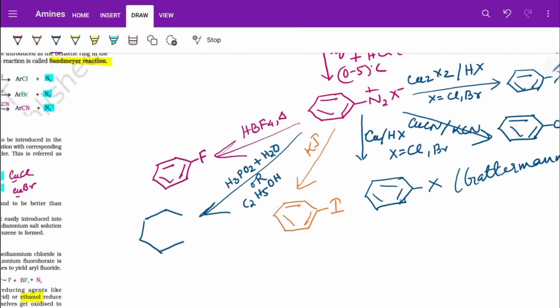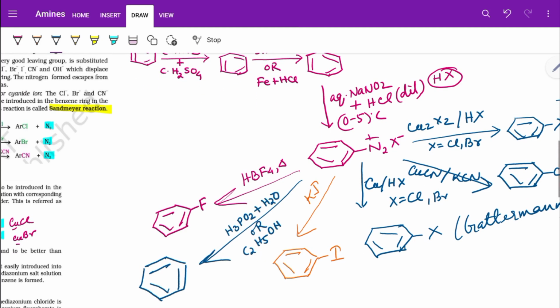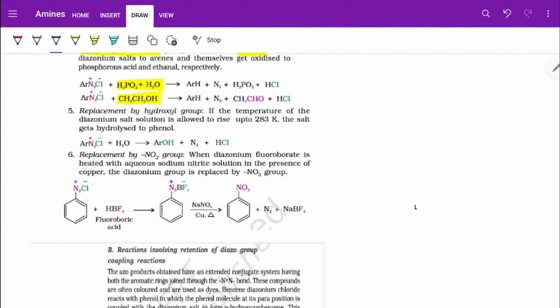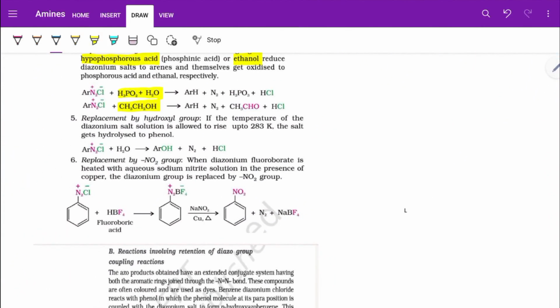Isn't it so much fun that you start with benzene, go to nitrobenzene, go to aniline, go to diazonium, and again come back to benzene in this method. Apart from this, we can also obtain phenol.